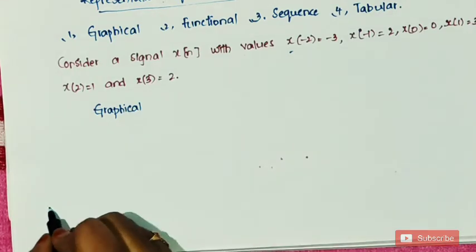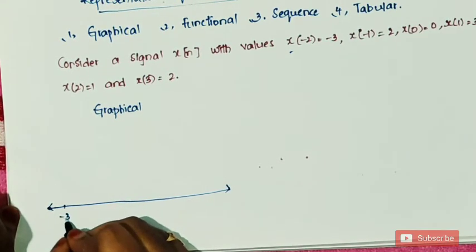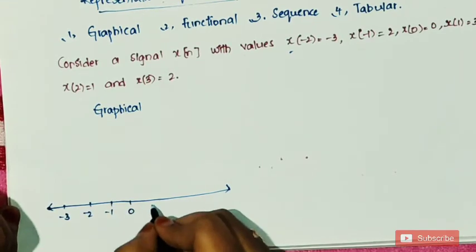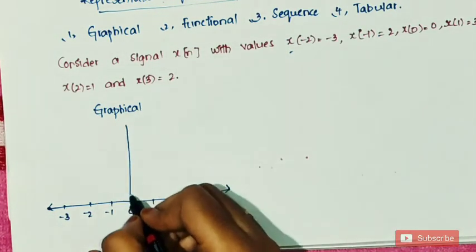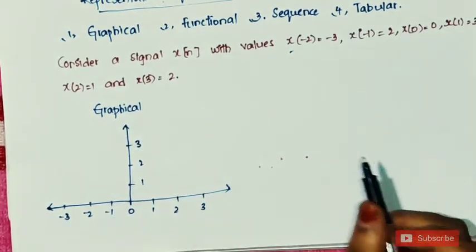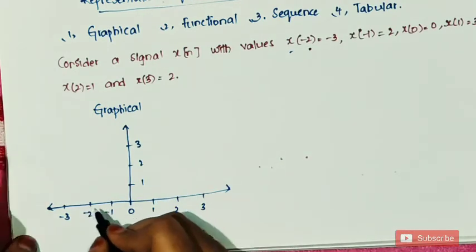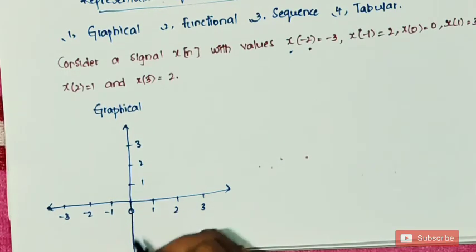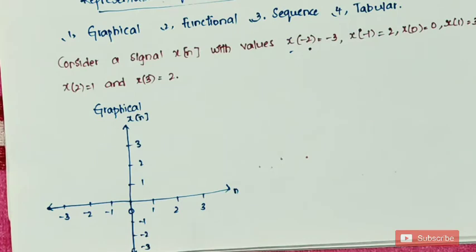So let us first draw the x-axis. If you consider the question, at n equals -2, the value is -3. What is the meaning of x of -2 equals -3?